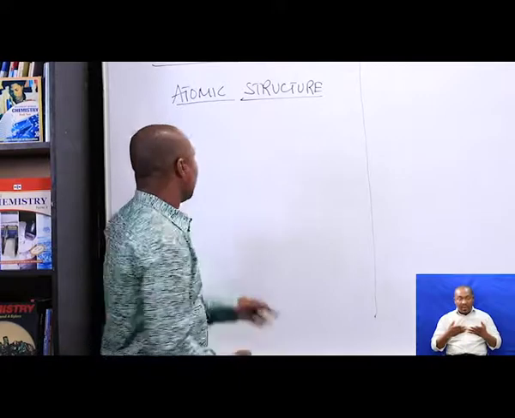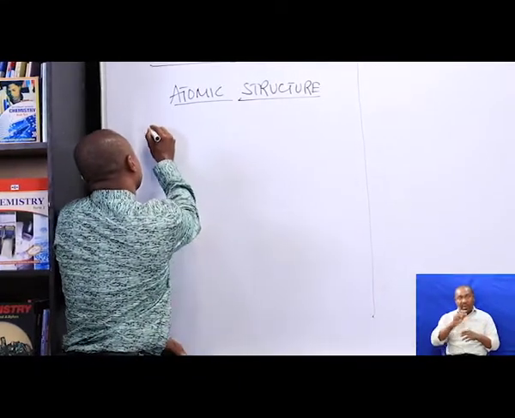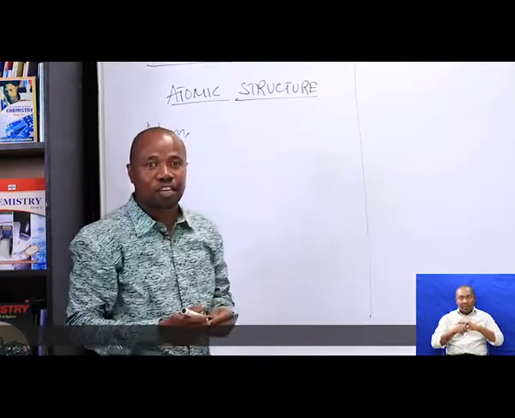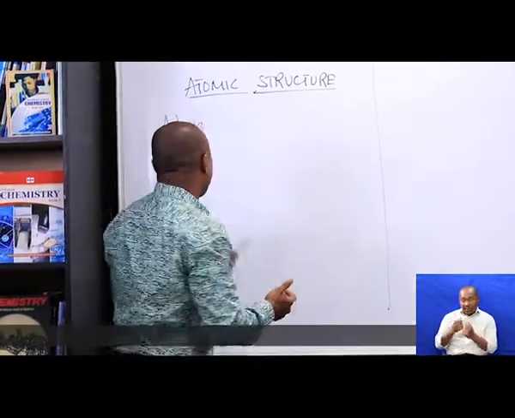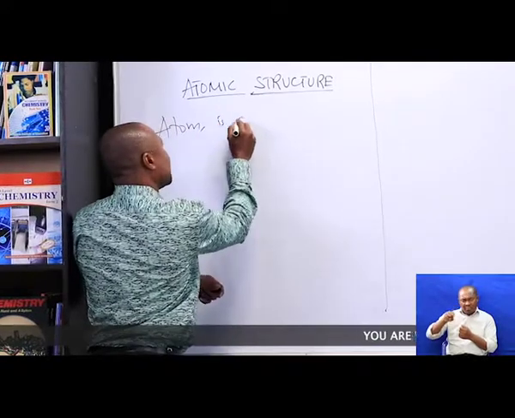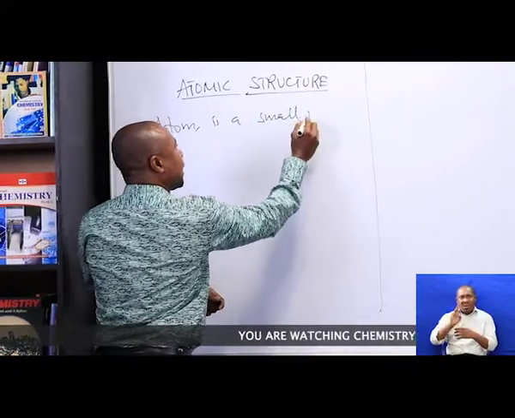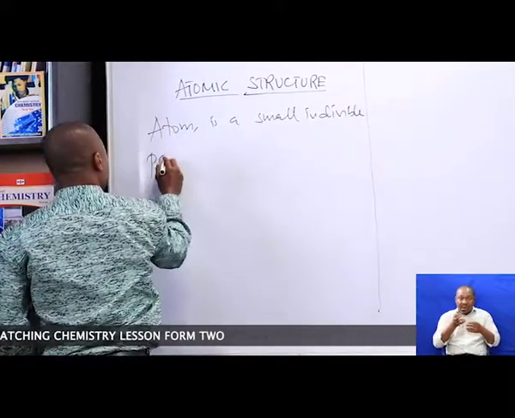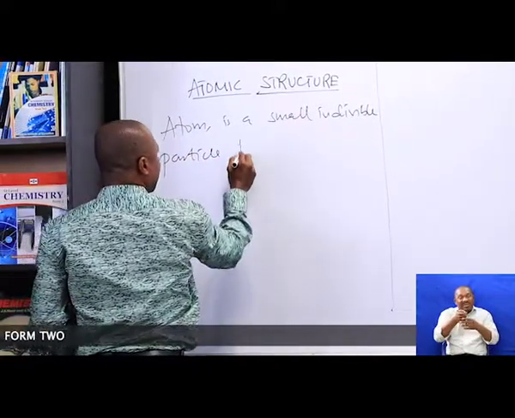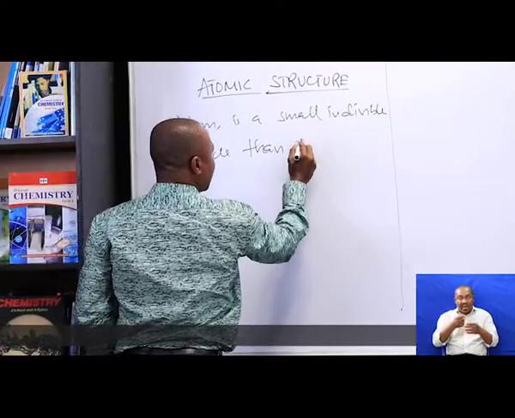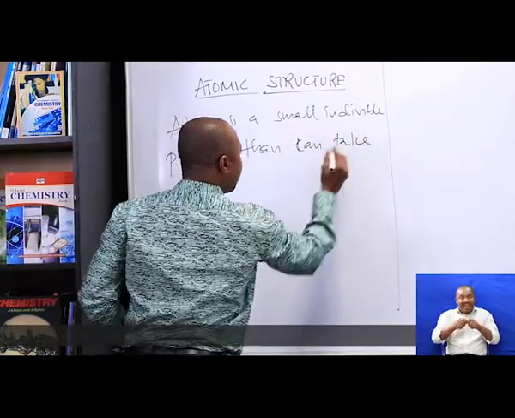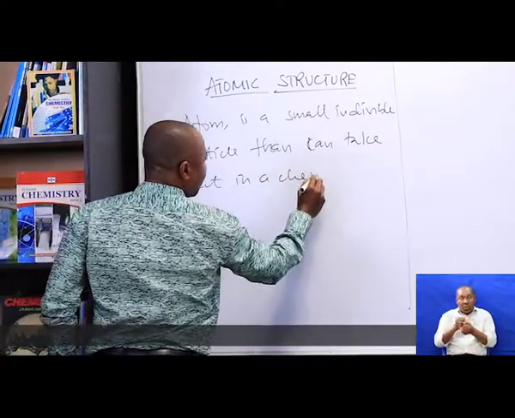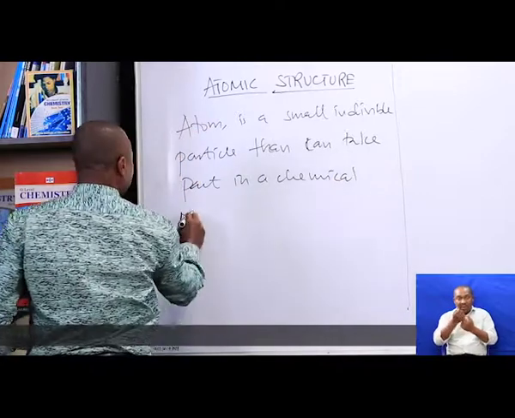Atomic structure. Let us see what an atom is first, and where this atom comes from. Well, the atom is a small, indivisible particle that can take part in a chemical reaction.